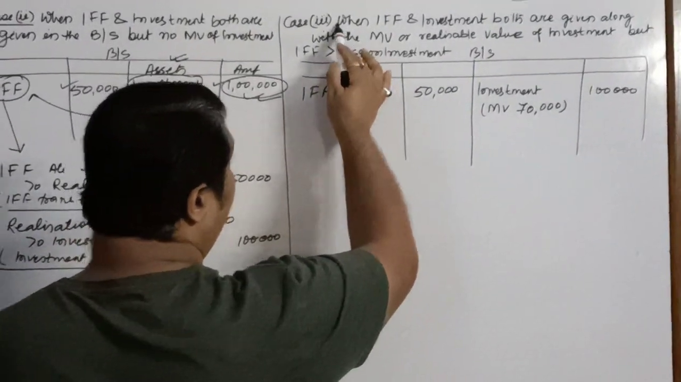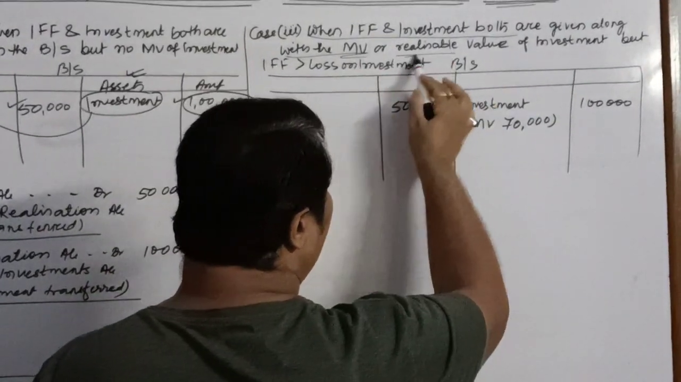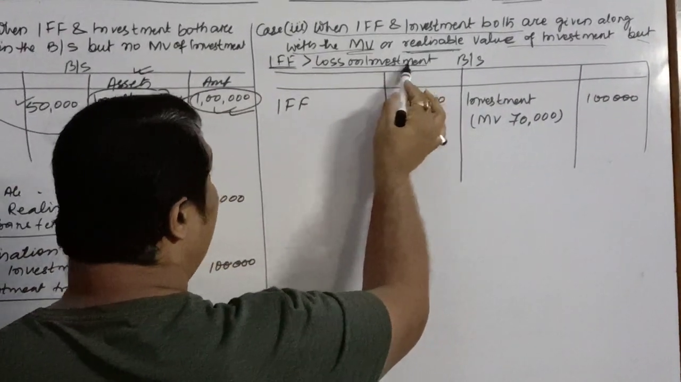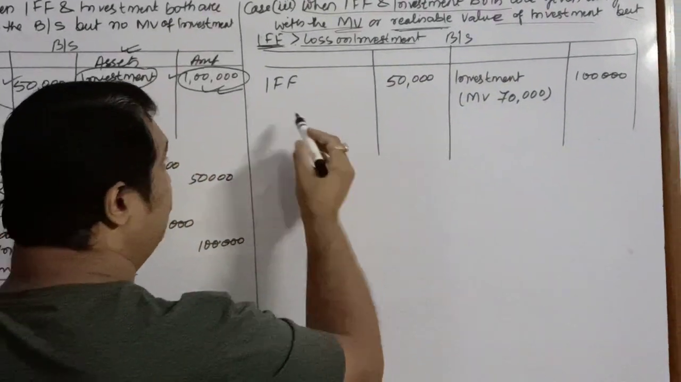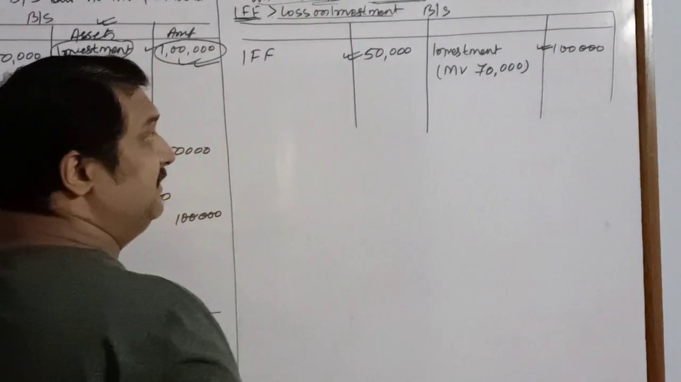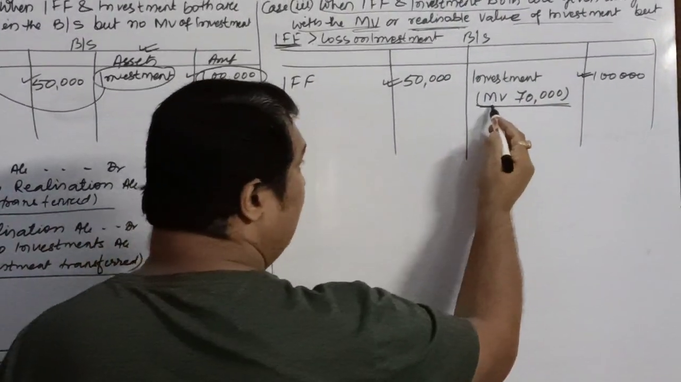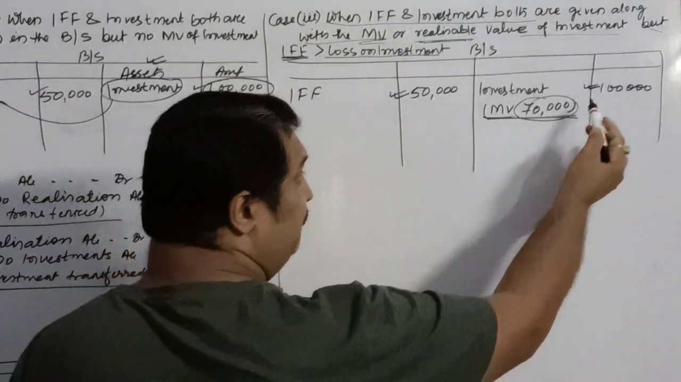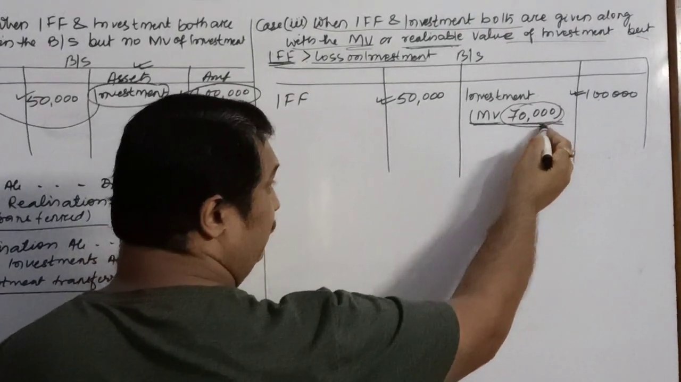Now the third situation is when IFF and investment both are given along with the market value or realizable value of investment, but the loss on investment is lesser than the IFF. Just as an example, you are given the IFF 50,000. There is investment appearing on the asset side, rupees 1 lakh, and in the adjustments or in the balance sheet itself it is written that the market value of investment is rupees 70,000. So what do you mean by that? It means that if you sell the investment at present, you will have a loss of 30,000.